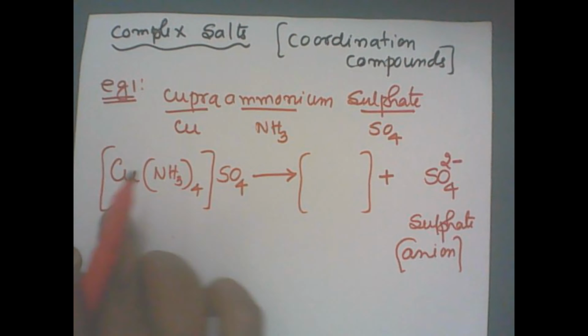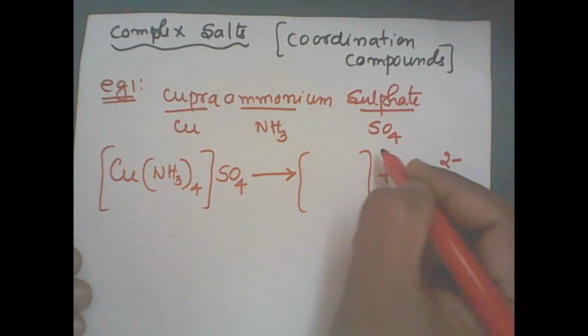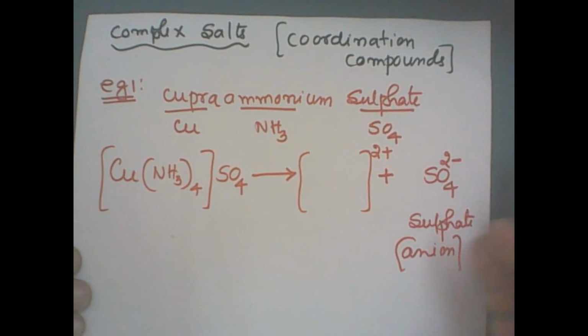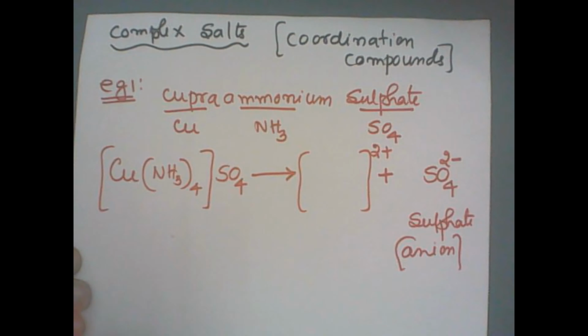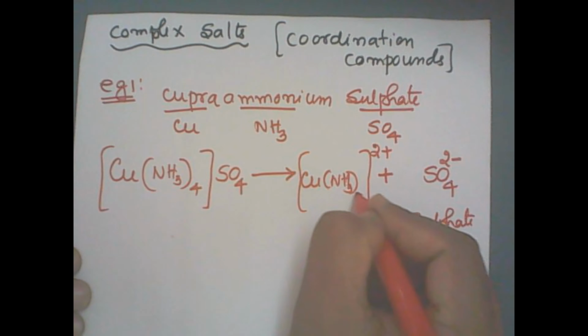Whatever is in the square bracket stays together. The total negative charge is 2, therefore the total positive charge must be 2 plus, and the plus 2 and minus 2 cancel out in the entire molecule. So we have Cu and NH3 altogether four times.